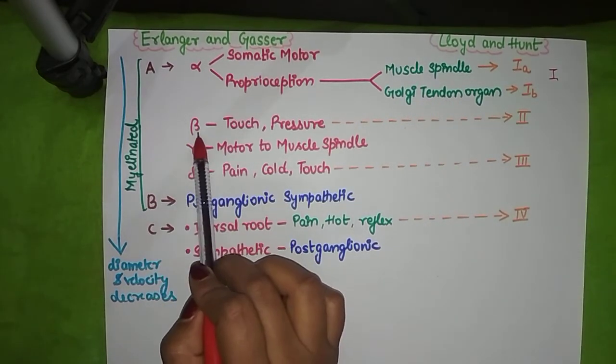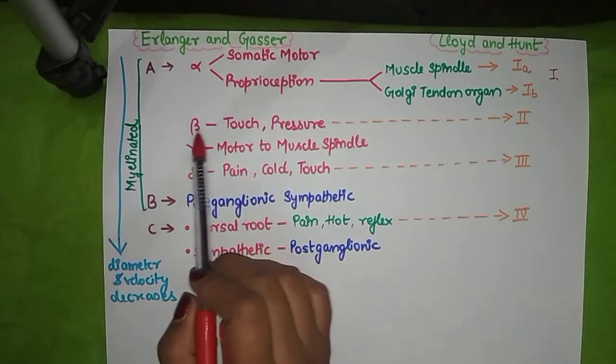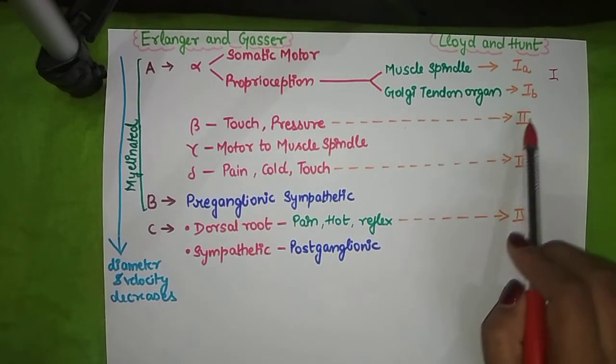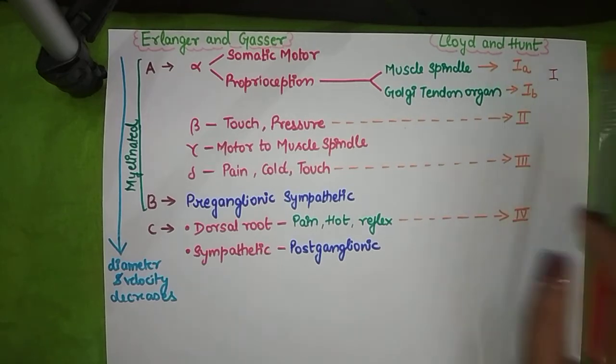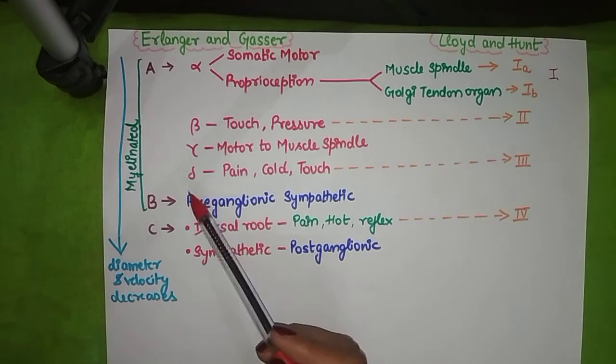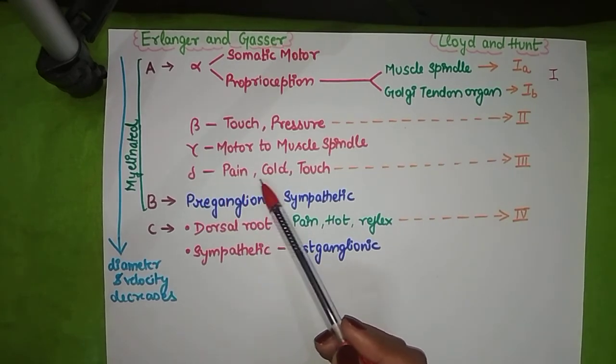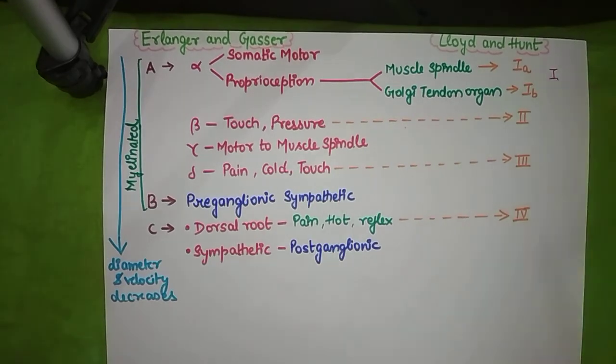Then A beta, which was purely sensory, carries senses for touch and pressure. So beta will be second in the Lloyd and Hunt classification. Gamma is motor, so it will not be included in Lloyd and Hunt. Delta is sensory, it carries senses for pain, cold temperature and touch. We'll be naming it 3 in the Lloyd and Hunt classification.